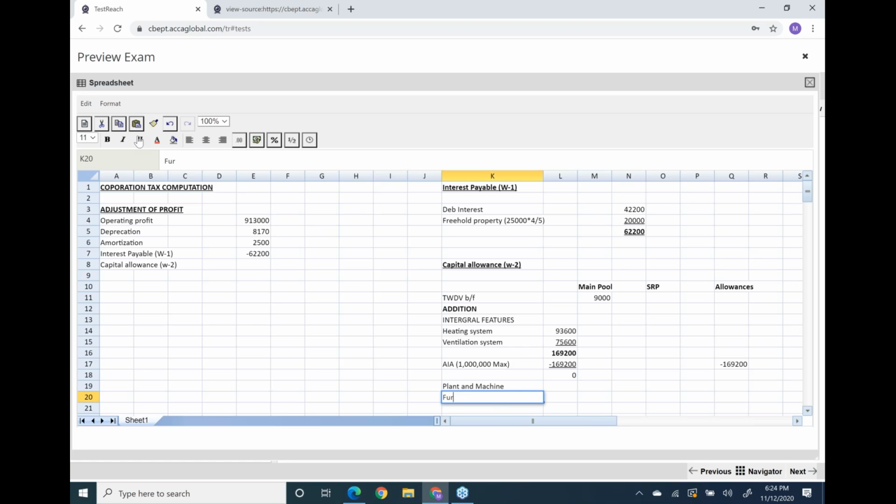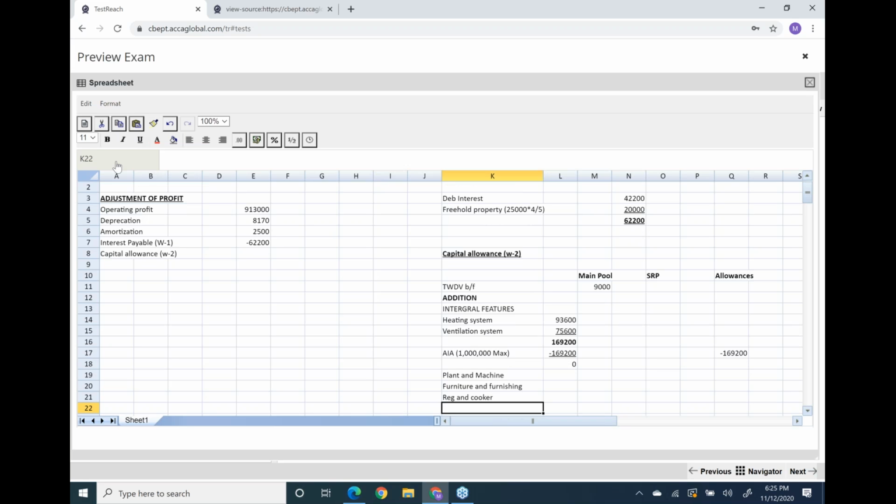Furniture and furnishings is 38,400, and refrigerator and cooker is 1,400.